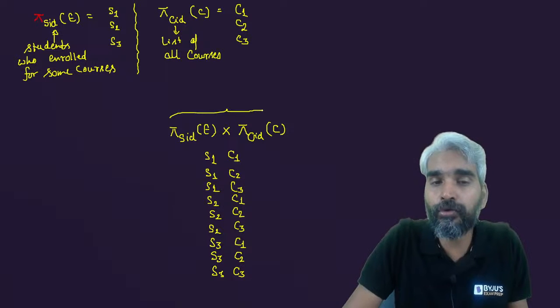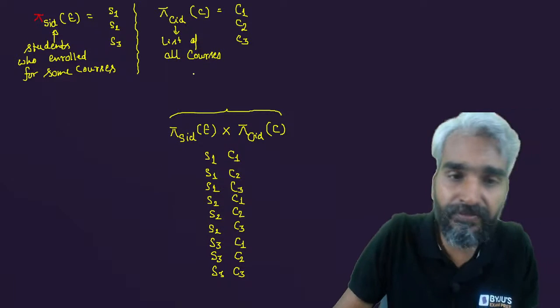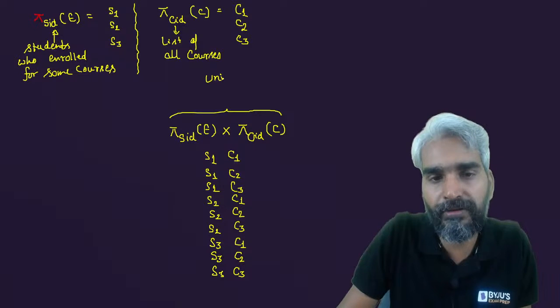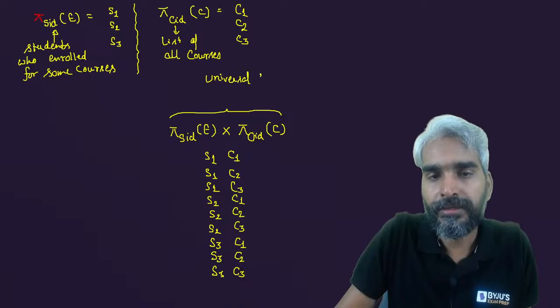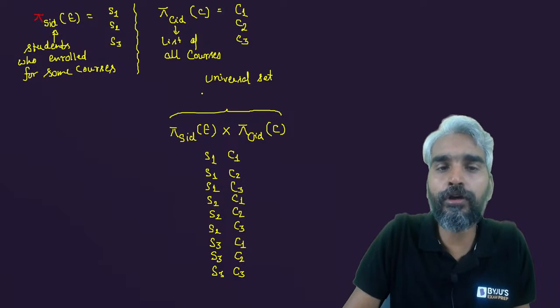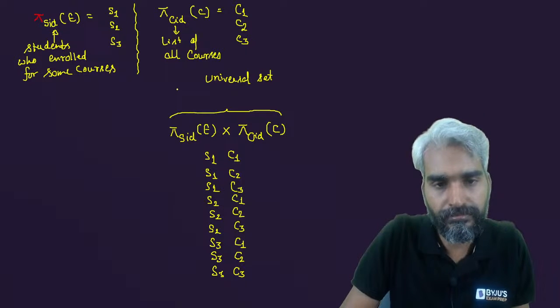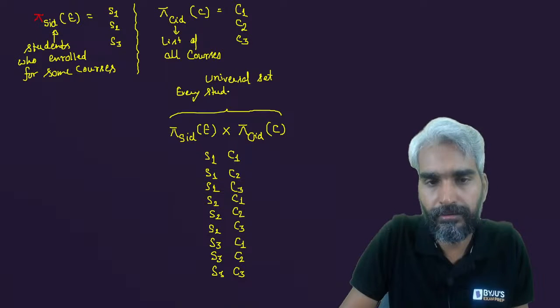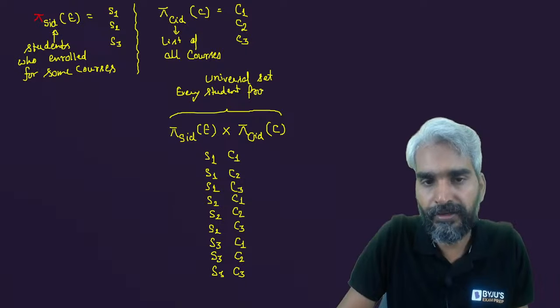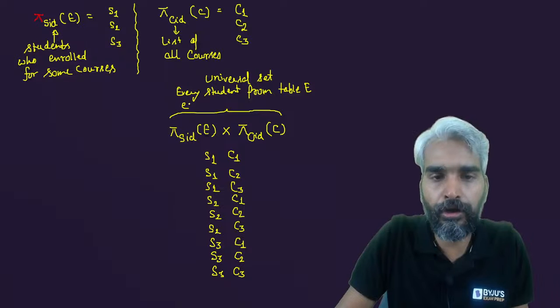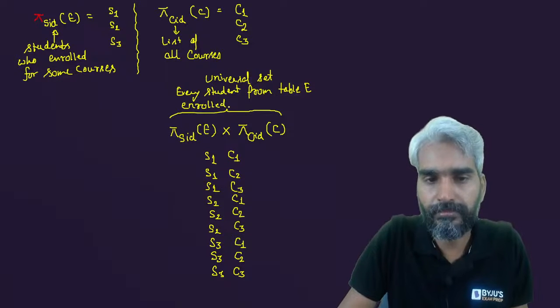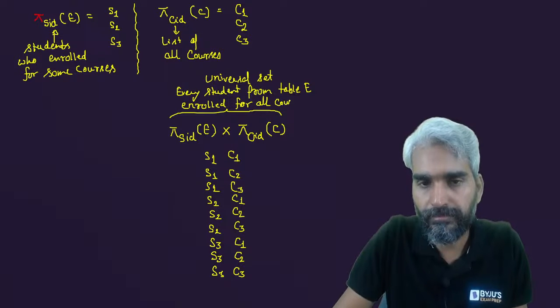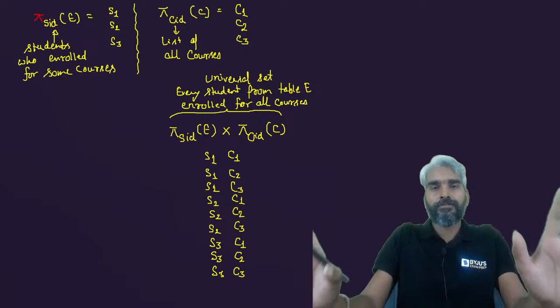This is something like a universal set. What do I mean by universal set? That is when all students enroll for all courses. So every student from table E enrolls for all courses. So this is a scenario.